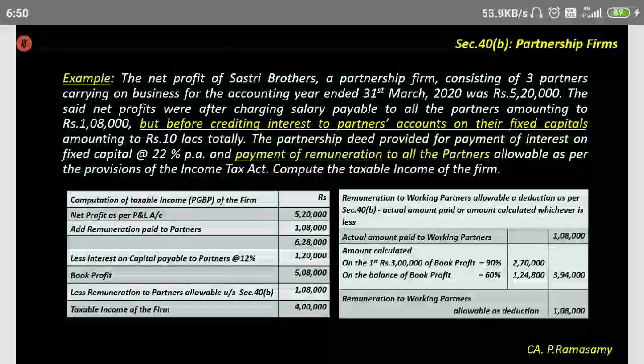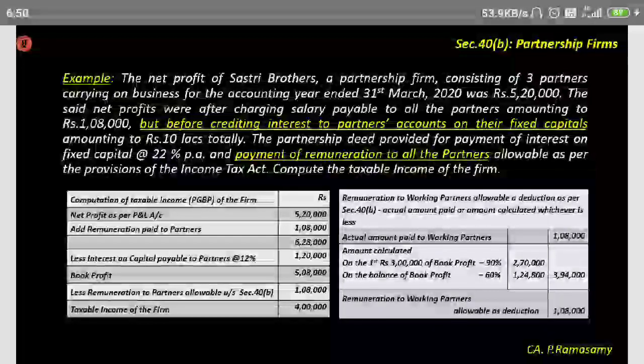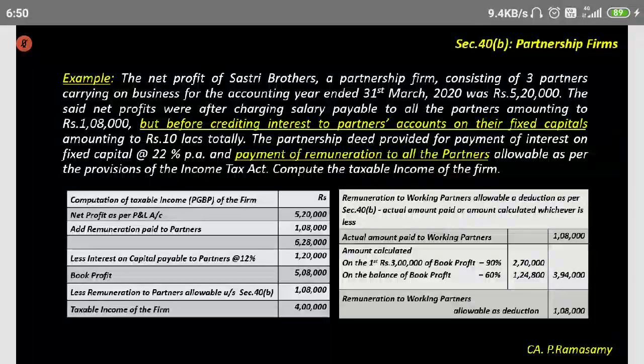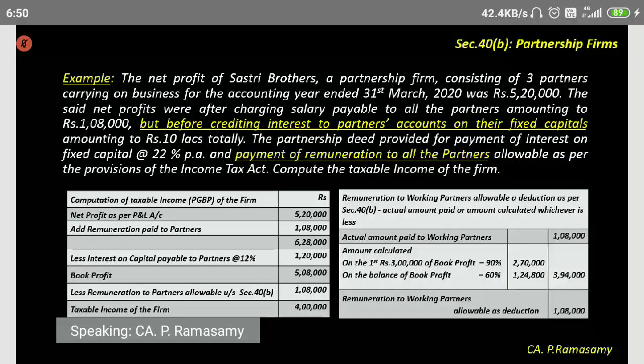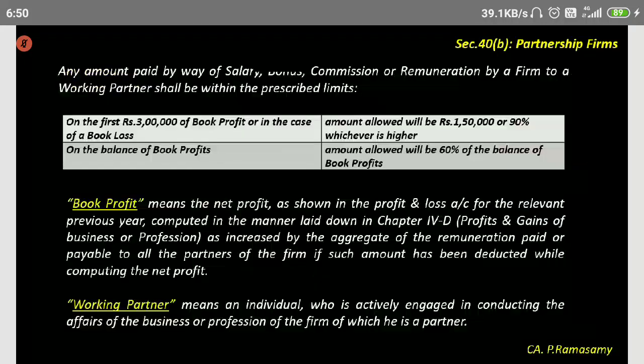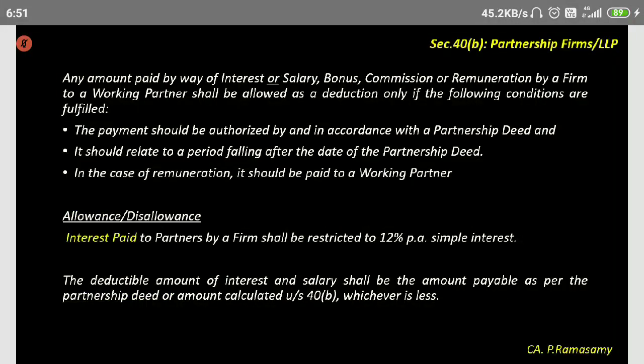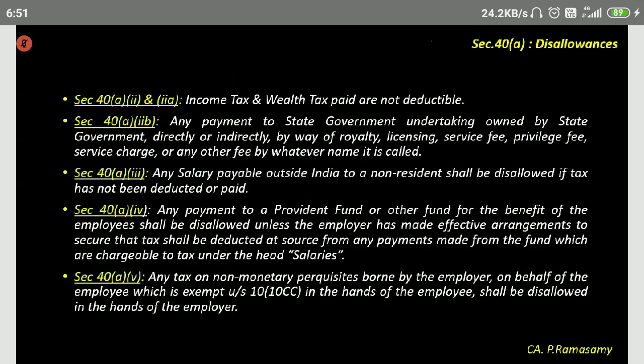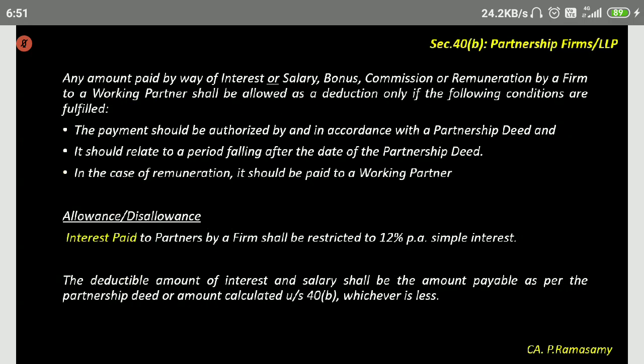Look at this example. I've given a basic example, just to make you understand. We look at this example, then I'll read through this. Here, I think, yes, this slide I think we missed out.